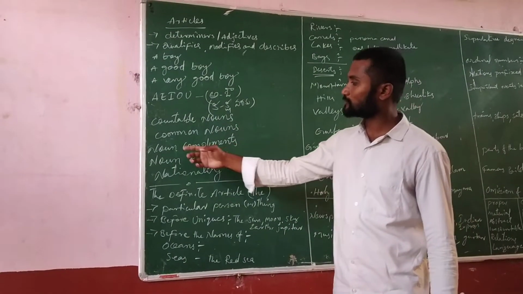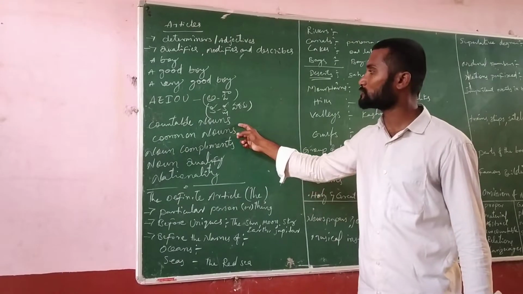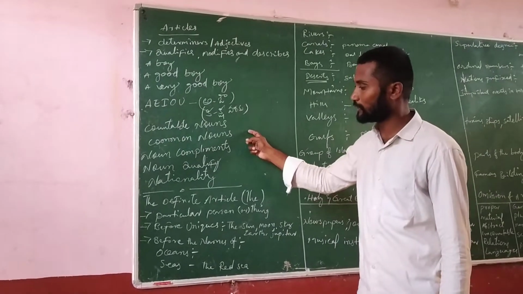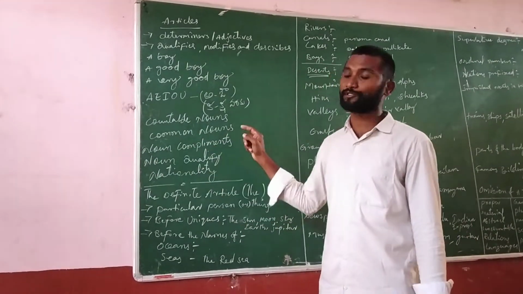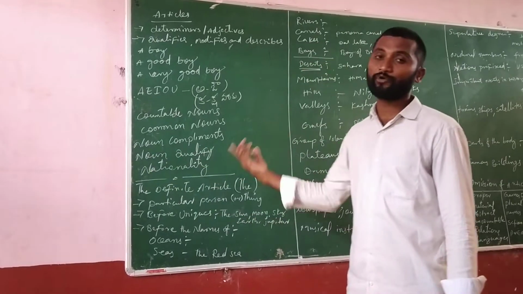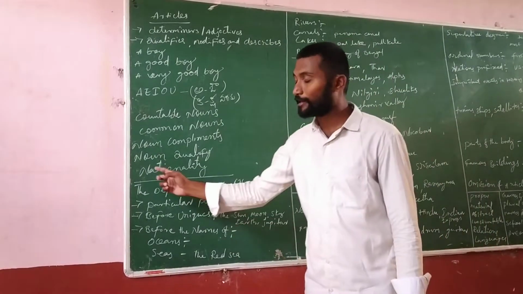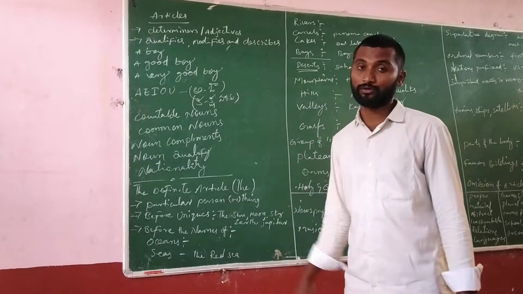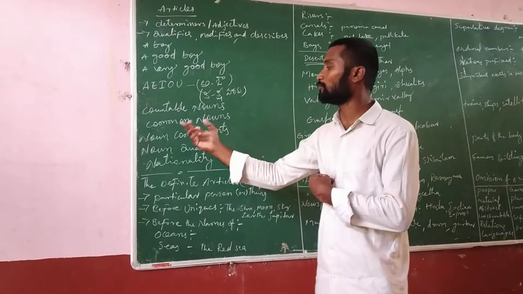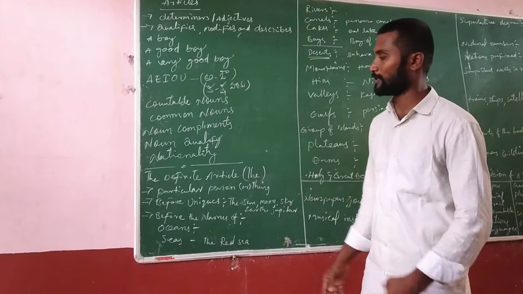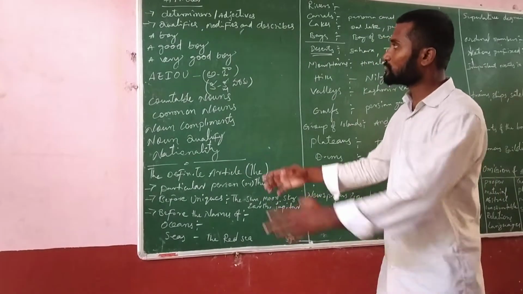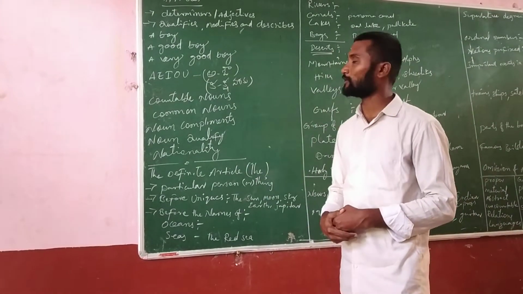And the next one is that before countable nouns also we can use the articles. Before common nouns also we can use the articles. Before noun complements also we can use the articles, before noun qualified also we can use the articles, and regarding nationality also we can use the articles. And in the last class I explained about countable nouns, common nouns, noun complements, noun qualified and nationality. So these are the main points which are present in the articles.